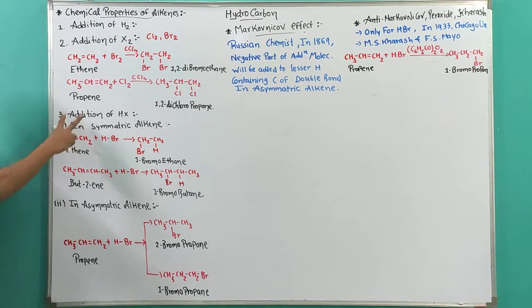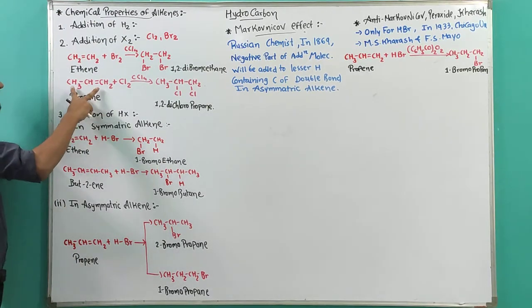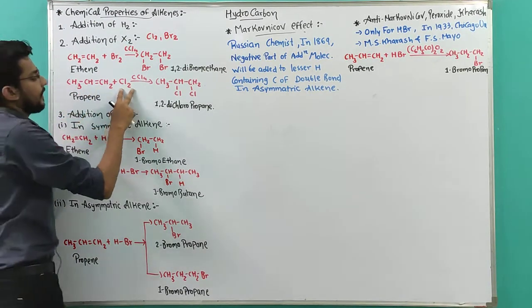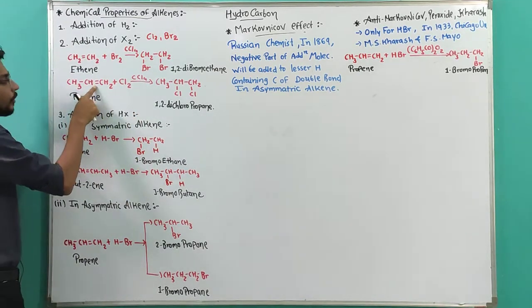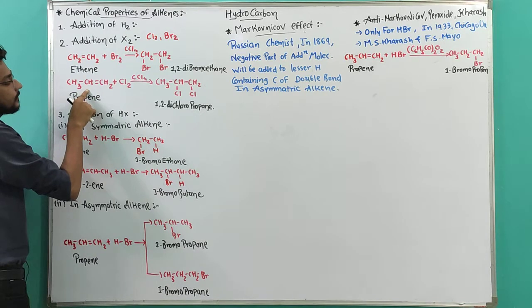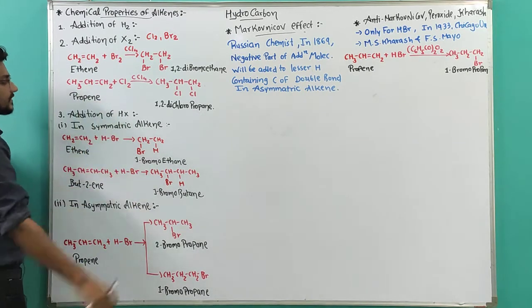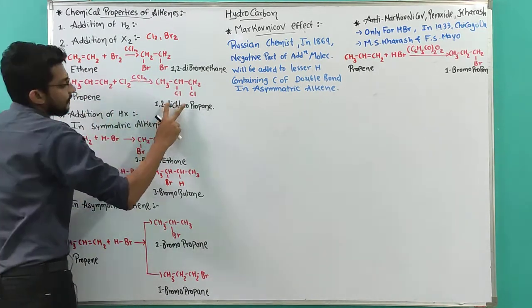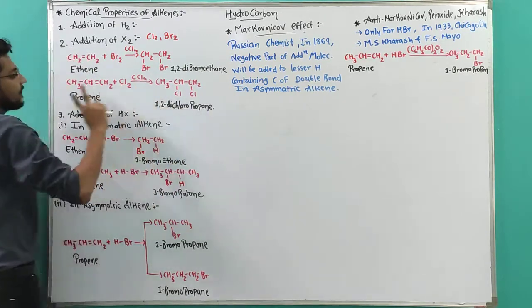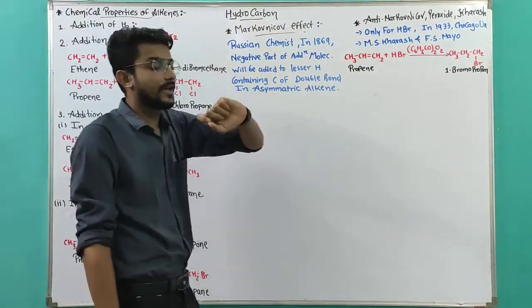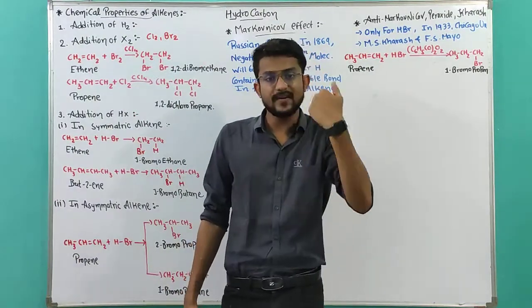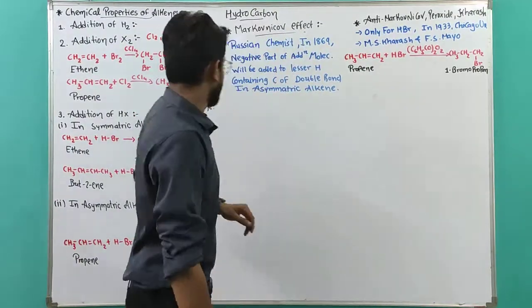Likewise, we have propene, a 3 carbon compound, and when we react with Cl2, the pi bond will be broken at the double bond, 1 chlorine on the first carbon and 1 chlorine on the second carbon. It will give me 1,2-dichloropropane, a vicinal dihalide. That was the addition of halogens. That's why this reaction is called a halogenation reaction, because we are adding halogens.